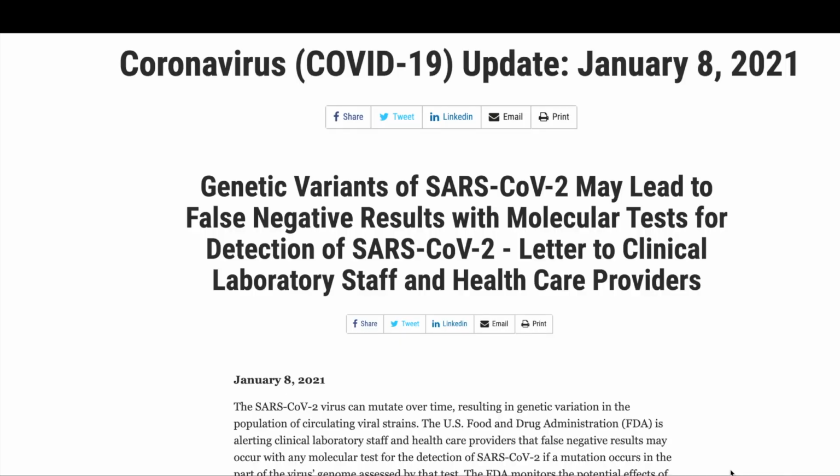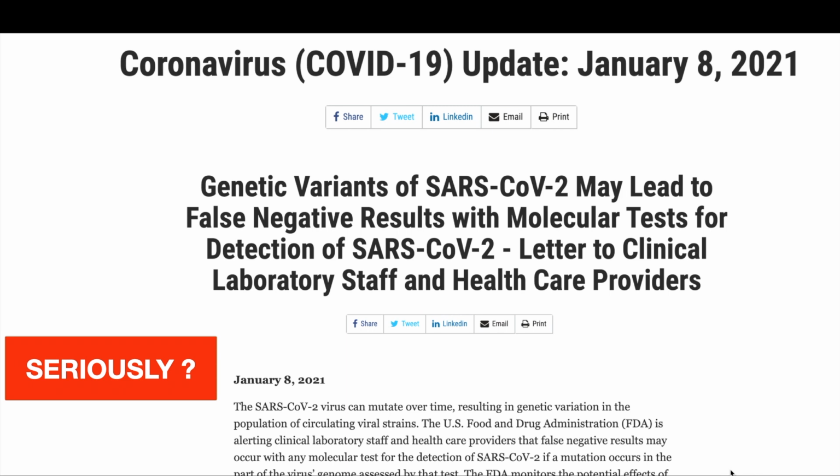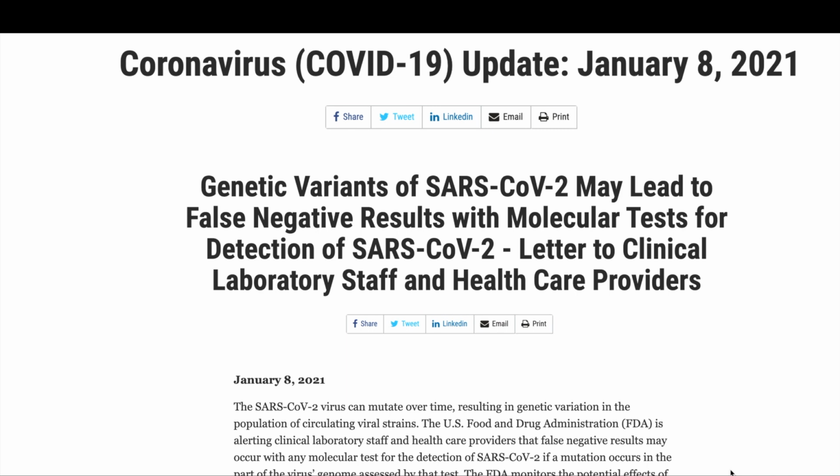So looking at the news, we see that on the 8th of Jan, the Food and the Drug Authority, they alerted the labs that the genetic variants of COVID can lead to false negative results, which means that the labs should expect some false results even if very accurate COVID tests are used. So such a news leads to confusion and validity of test results, and thus we see a surge of negative tweets.